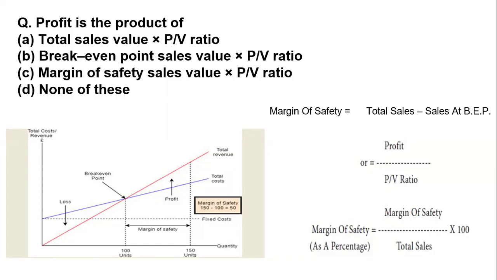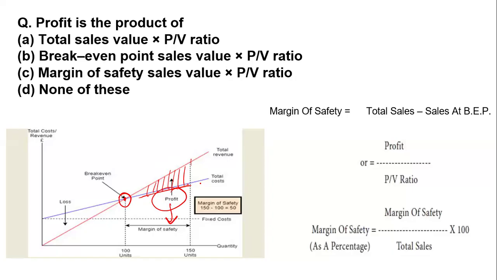So, the profit is a product of what? Options given: total sale value multiplied by PV ratio, break even point sale value multiplied by PV ratio, margin of safety sales value multiplied by PV ratio, and none of the above. So how do you calculate? We have just said that this is the break even point, and from the break even point till this point there is a profit. This area is a profit. So you can see that profit has a relation with the margin of safety.